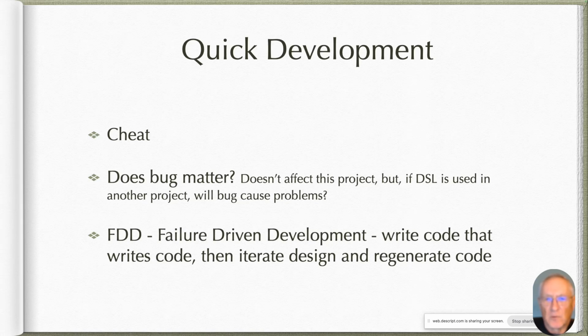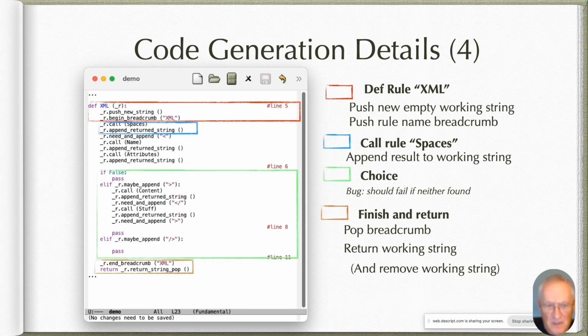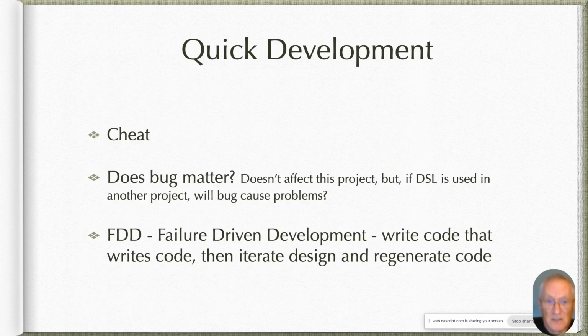So what have we learned about quick development? Cheat as much as possible. There was a bug earlier that I mentioned here in the green part. The green part should actually produce code that fails if none of the elifs fire. And I didn't do that. It didn't really matter for this project. And if this is a one-off, who cares, right? Knock it off, throw the code away, or leave it lying around for whoever wants to maintain it.